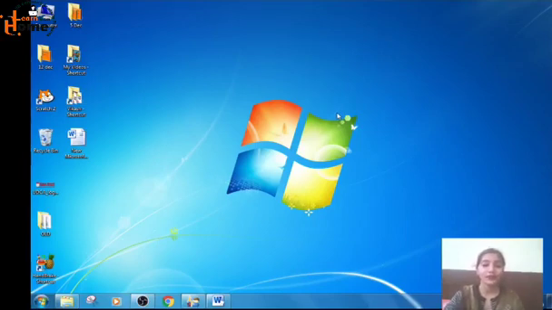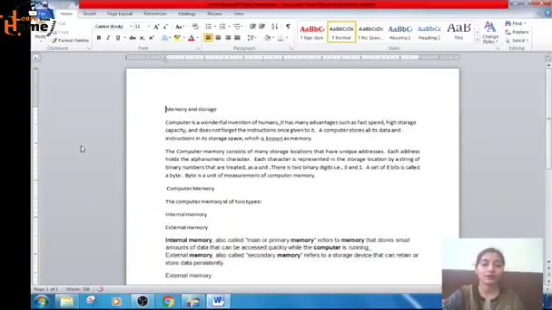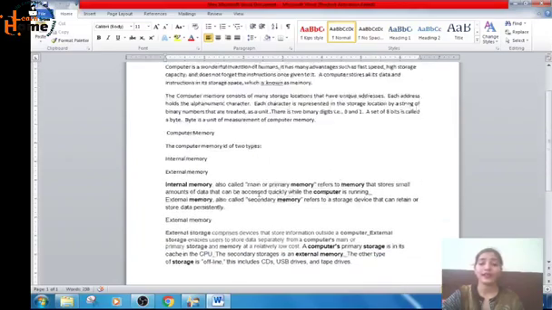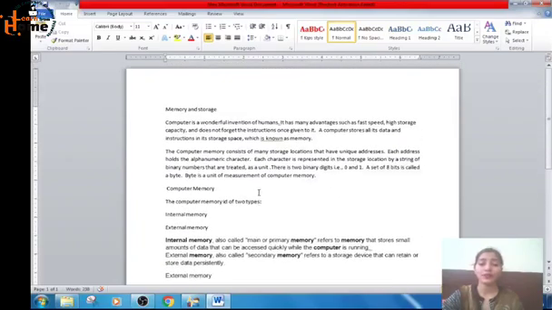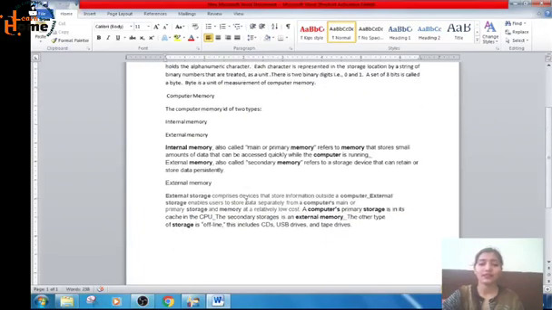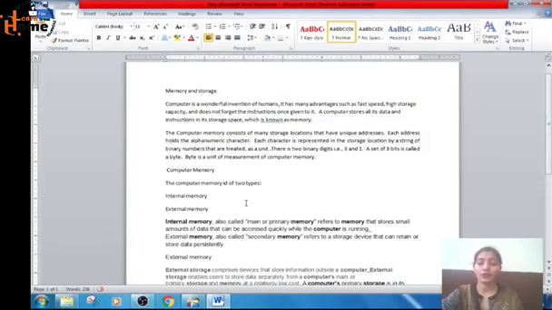So first of all just open MS Word. I have already created a document, so here it is. I will open it. Now see how it's looking. Is it attractive? Is everything clear? Only text is written. It's not being formatted, right? So first of all we will format it.